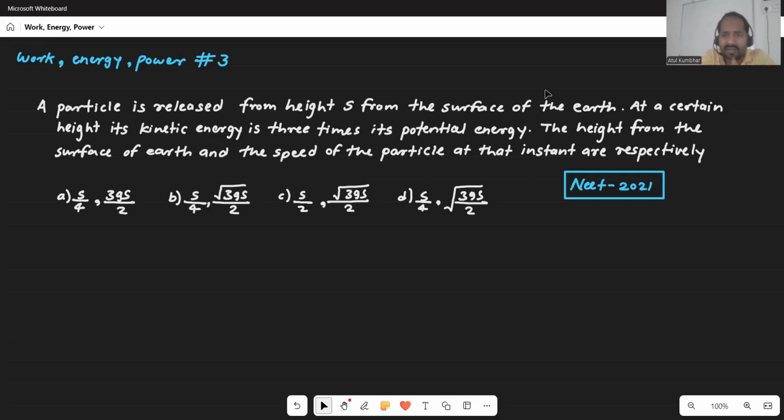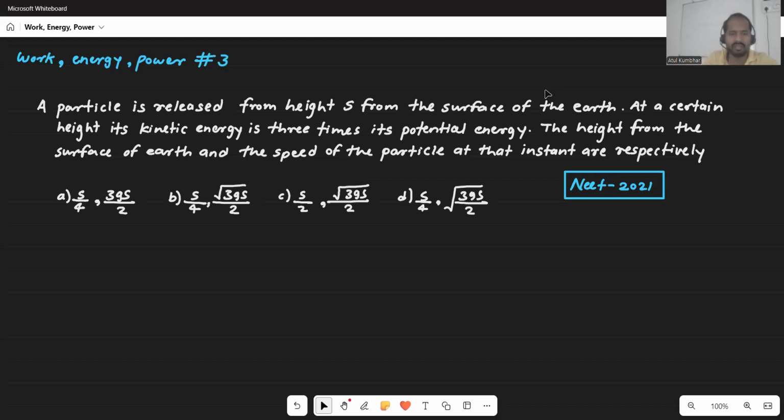Okay okay, let's take this question. It was asked in NEET 2021. Let's read it. A particle is released from height s from the surface of the earth. At a certain height, its kinetic energy is three times its potential energy. The height from the surface of earth and the speed of the particle at that instant are respectively.